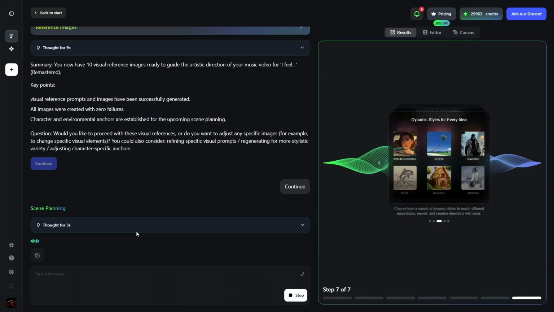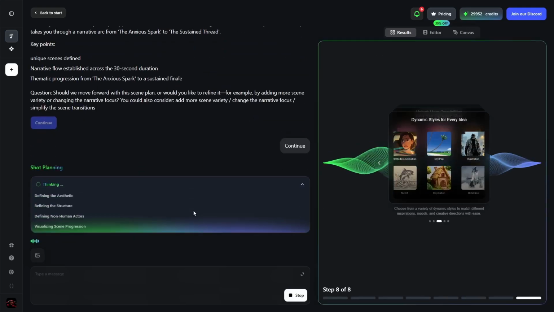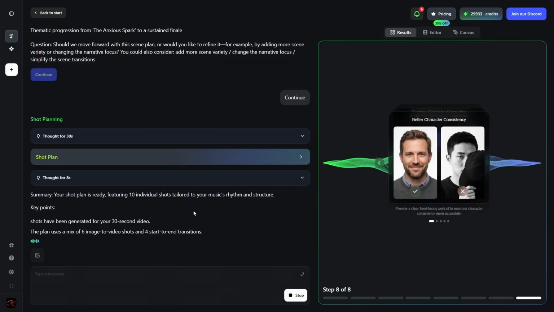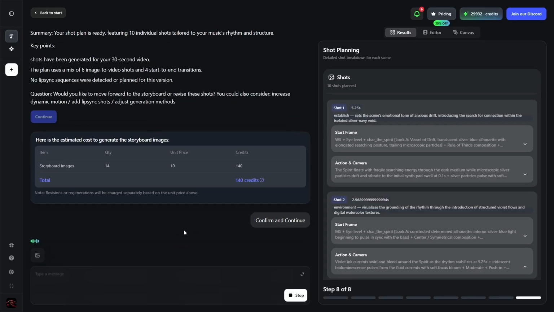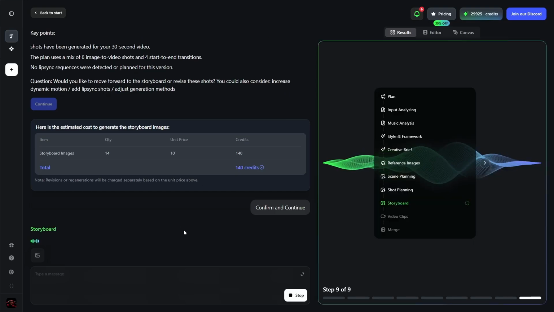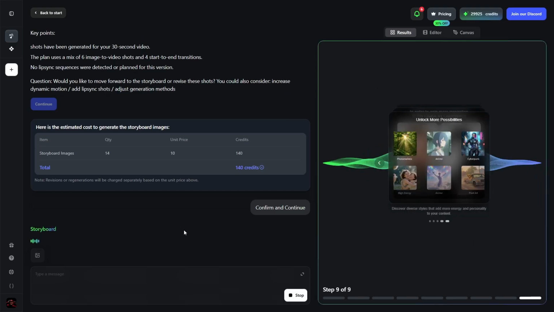It takes that concept and breaks it down into individual scenes matched to your track. Each scene is designed to land at the right moment in the song, so the visuals aren't just playing over the music, they're actually responding to it.